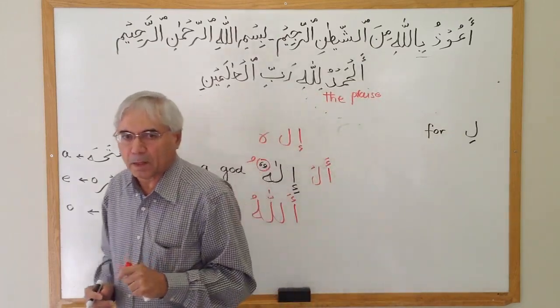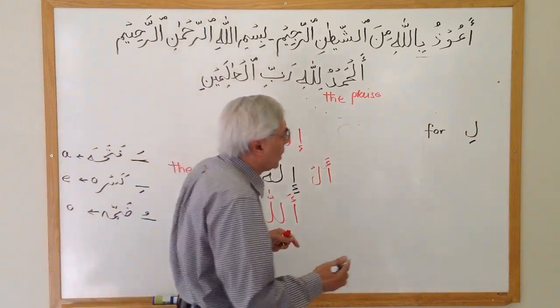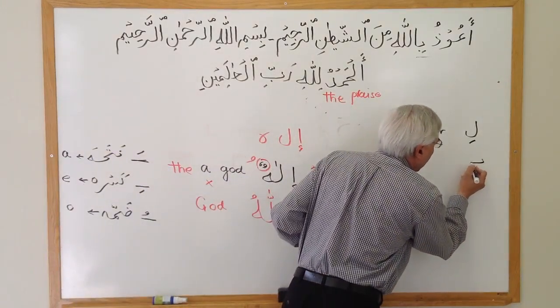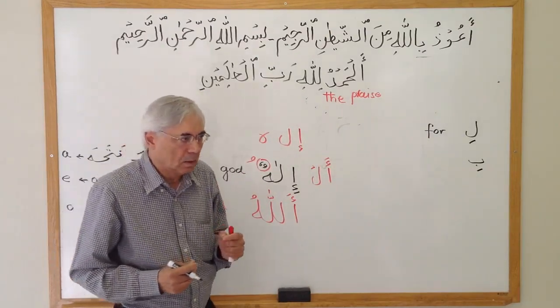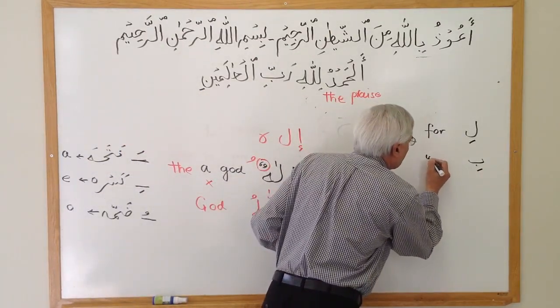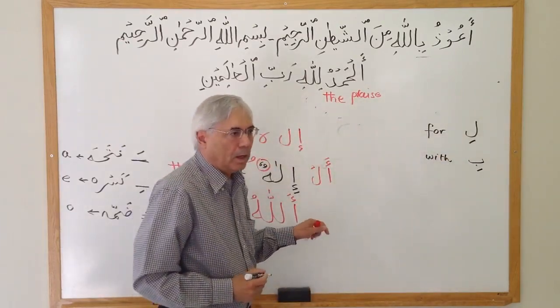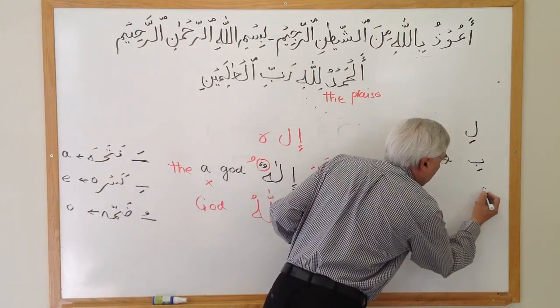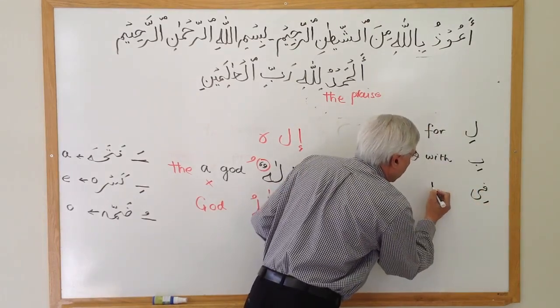Okay. Li in Arabic is just like a preposition in English, for. If I have a ba and I put kasra under there, it becomes bi. Bi means with. Okay. If I have fa and I put a ya under there, fi, it means in.